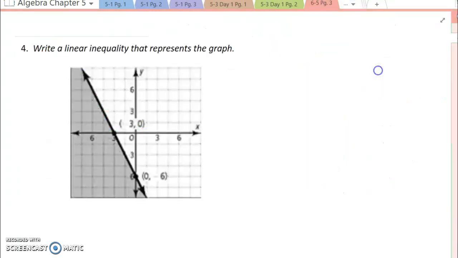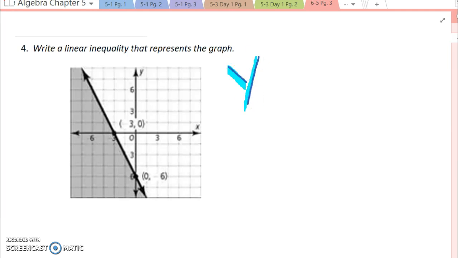There's one other way that we can do this. I now have to write a linear inequality for this graph. So, the first thing that I see is it's got a negative slope.